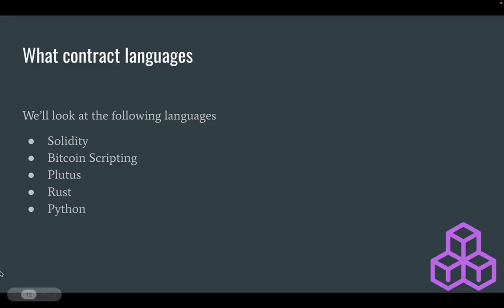So the programming language that we're going to be looking at is Solidity. Bitcoin does not have smart contracts, but it has scripting, so you can write scripts to send and receive transactions. We'll take a look at that probably, but you don't need to know any of these programming languages to follow along. You just need to have an understanding of how blockchain works. Or if you do, then awesome. Then you can dive further into any of these, whichever you like, and get really, really good at it.